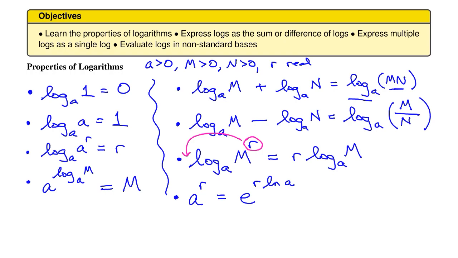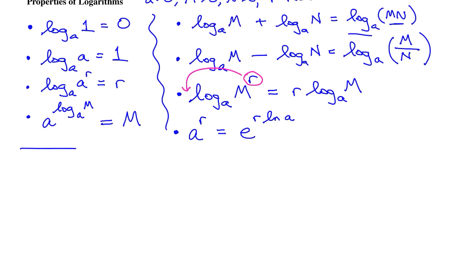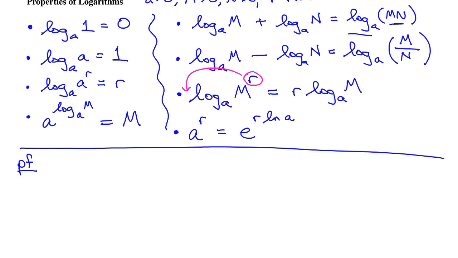All right, so that's what the basic log properties are. Let's prove a couple of these using some formal statements. And there's a proof on your homework as well. So let's go over the proof. This first proof, I want to prove this last one on the first column. So we want to prove that A raised to the log base A of M, that whole thing, is equal to M. Now first let's talk about what this statement says and see that it makes sense.